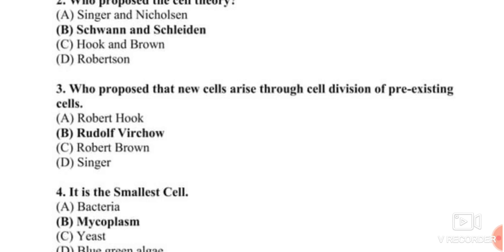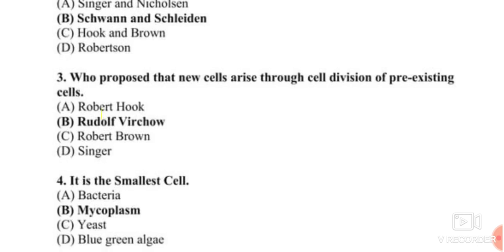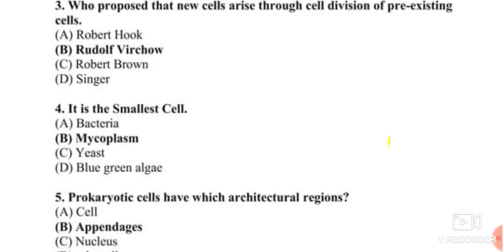Singer gave us the cell membrane structure. The next question: which is the smallest cell? Four options are there: mycoplasma, bacteria, yeast, and blue green algae. Out of these four, mycoplasma has a very small size, then bacteria, then yeast, and then the blue green algae.